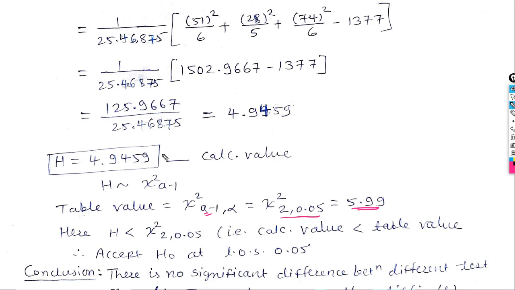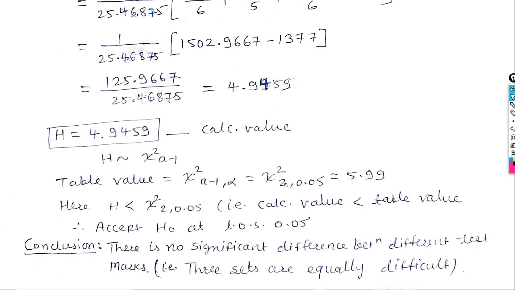Now compare this calculated value with this table value. If the calculated value is less than the table value, then accept H naught, otherwise reject H naught. In this case, your calculated value is 4.9459 and the table value is 5.99. So the calculated value is less than the table value. Therefore we accept H naught at level of significance 0.05.